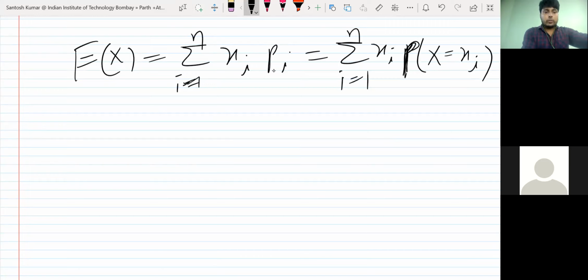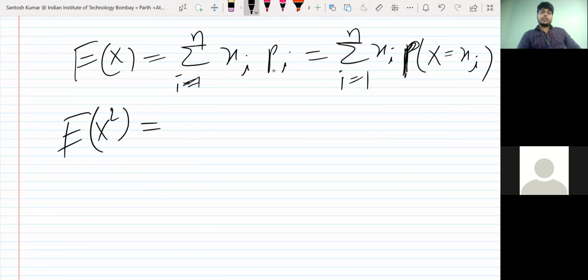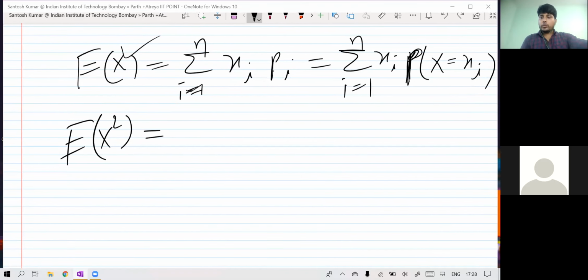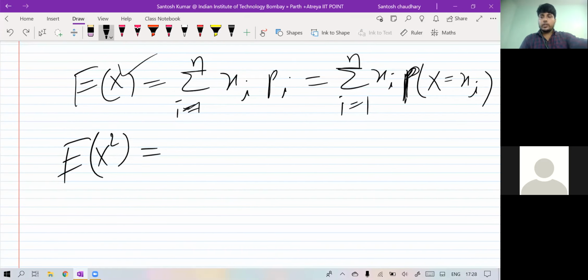Now, if I ask you what is the meaning of E(X square), can you tell me using the above definition? So E(X) is the summation of xi pi. Due to x we have xi, so can anyone tell me what is the value of E(X square) then? What will be E(X square)?